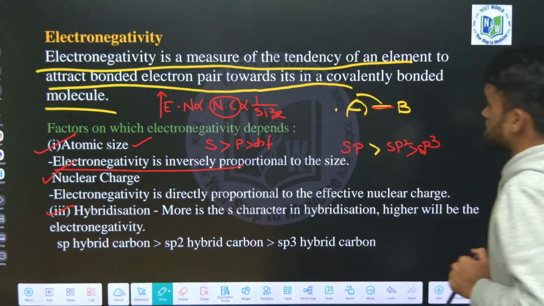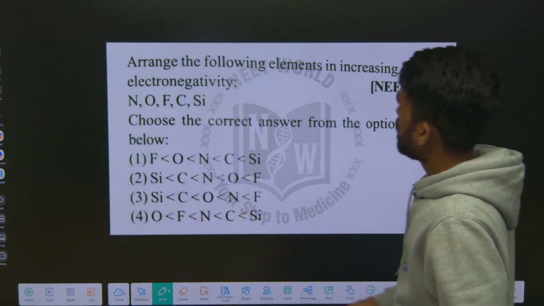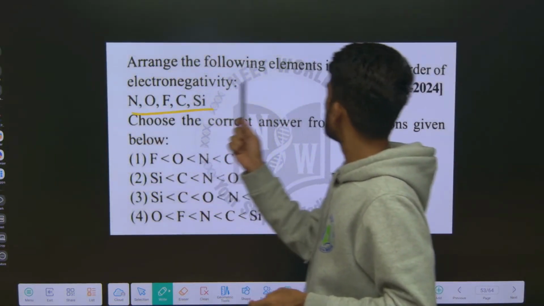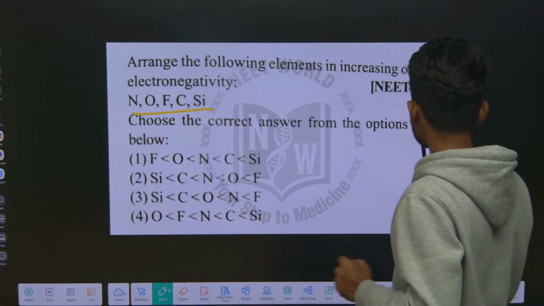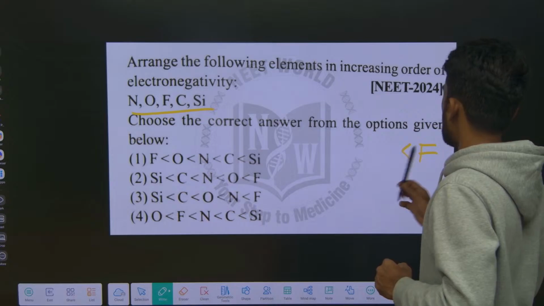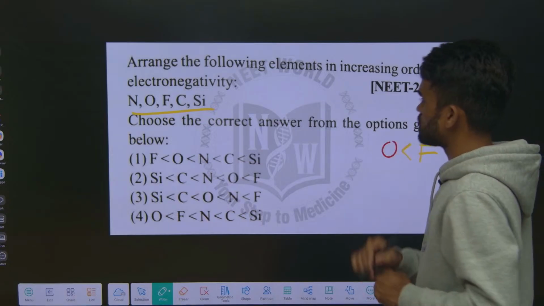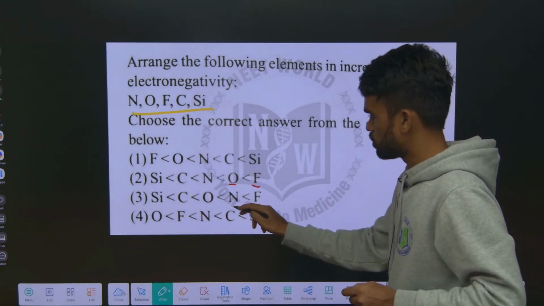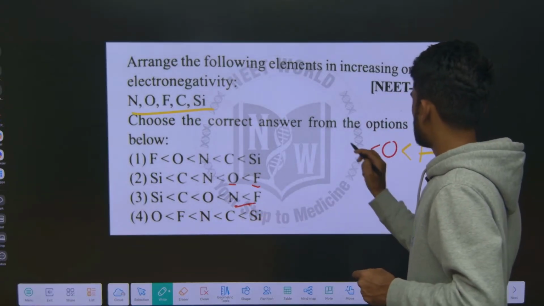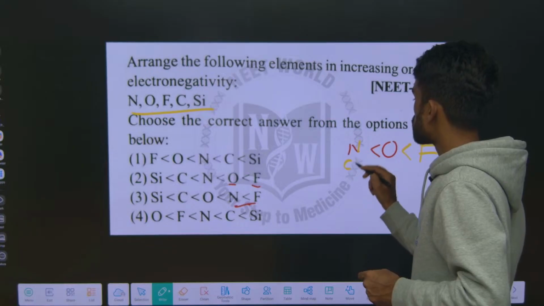Okay, next, look at this. Arrange the given elements based on their electronegativities. In the periodic table, the most electronegative is fluorine and the second most electronegative is oxygen. Third, nitrogen and chlorine.